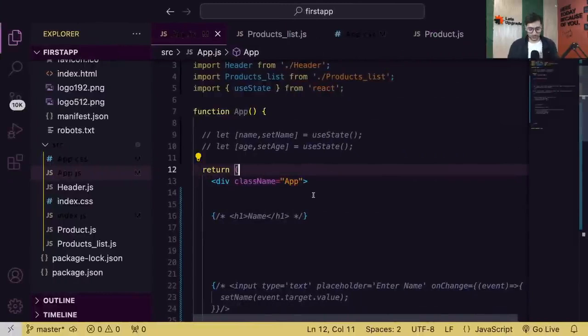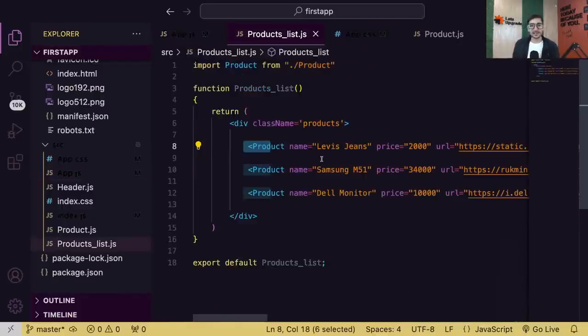Cool. Let's go. So now guys, right now, if you see my product list, I am directly passing hard coded data. Name Levi's jeans, name Samsung M51, name Dell monitor. It's hard coded data. But we know in reality, our data will come from an API in terms of an array or object or something like that. First of all, you will never receive your data like this.